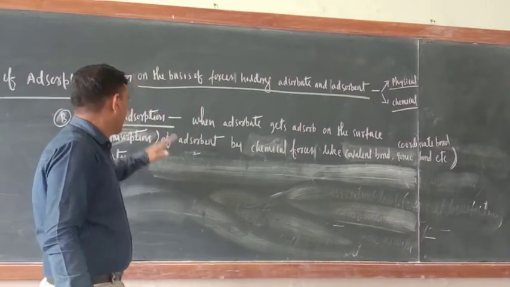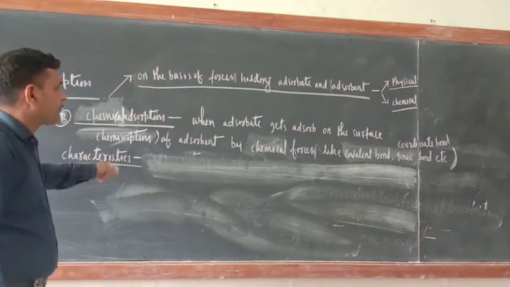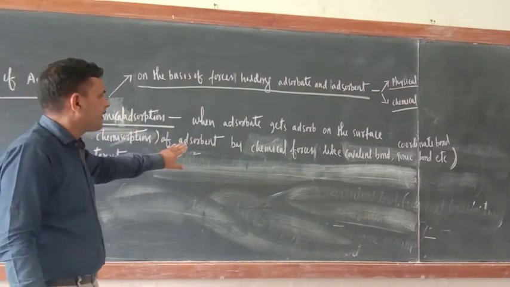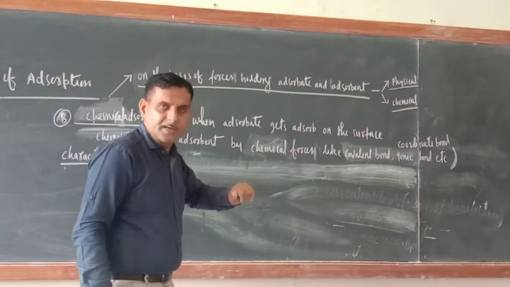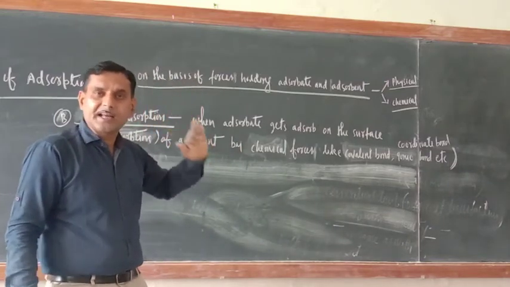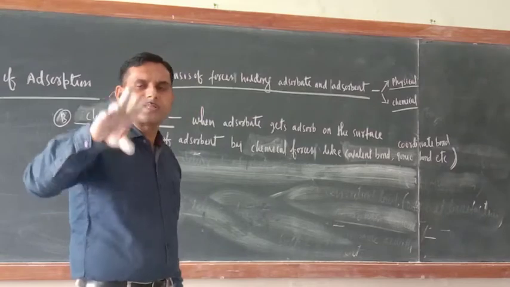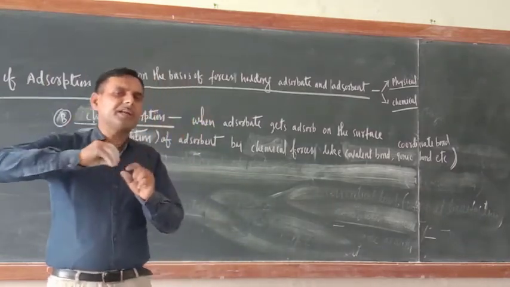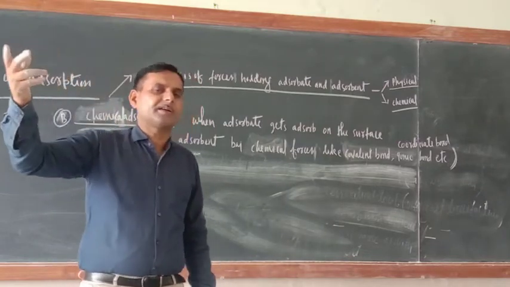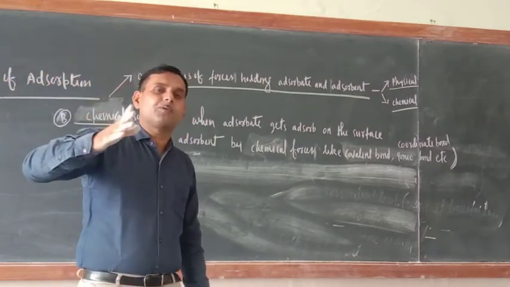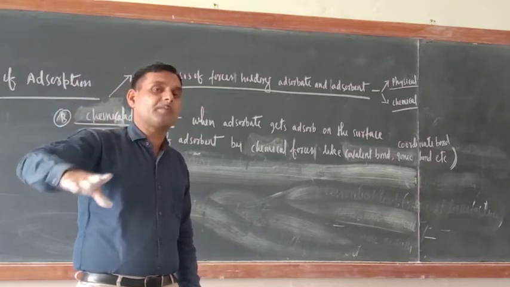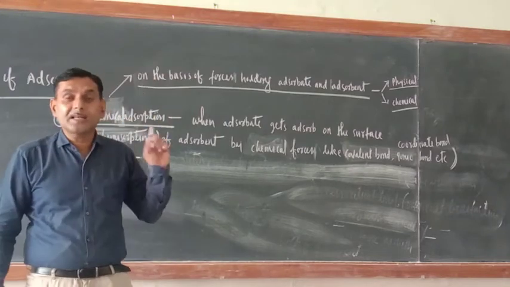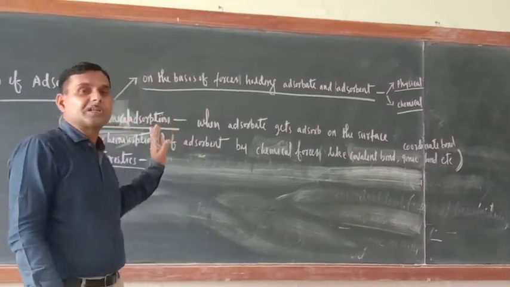Similarly, in chemical adsorption, when adsorbates get adsorbed on the surface of adsorbent by chemical forces, what are the chemical forces? Under chemical forces, electrovalent bond is there, covalent bond is there, coordinate bond is there. So when between adsorbate and adsorbent there is a chemical force, means ionic bond, covalent bond, or coordinate bond, such type of adsorption is known as chemical adsorption.